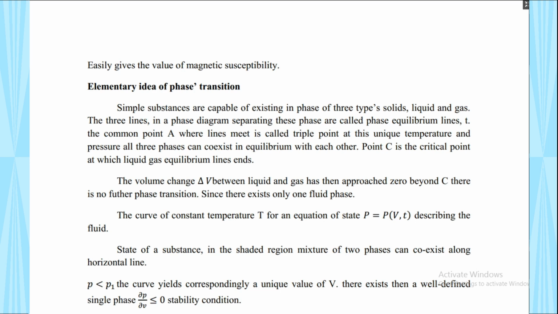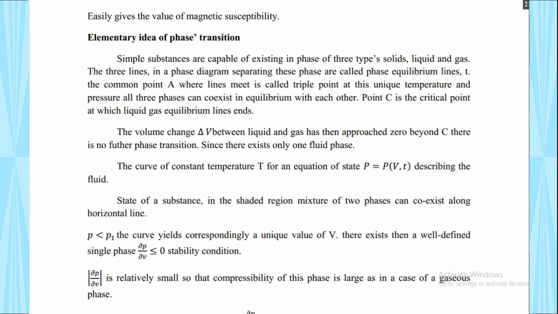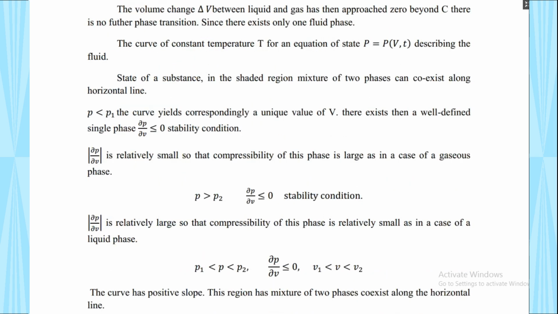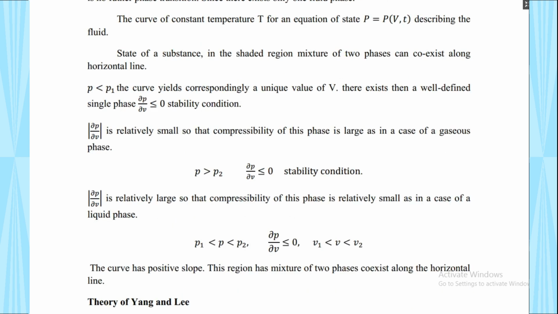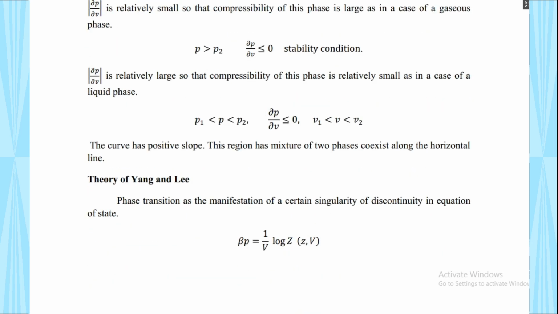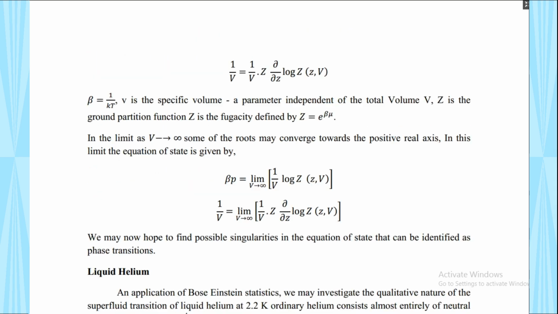Then the elementary idea of phase transition. These are the two conditions. When we take dou P by dou V, with respect to pressure and volume, there should be two conditions with respect to the stability condition from the gaseous state to the liquid state. Finally the curve has a positive slope. This region has a maximum, and two phases coexist along the horizontal line. So these are all the theories related to phase transition.